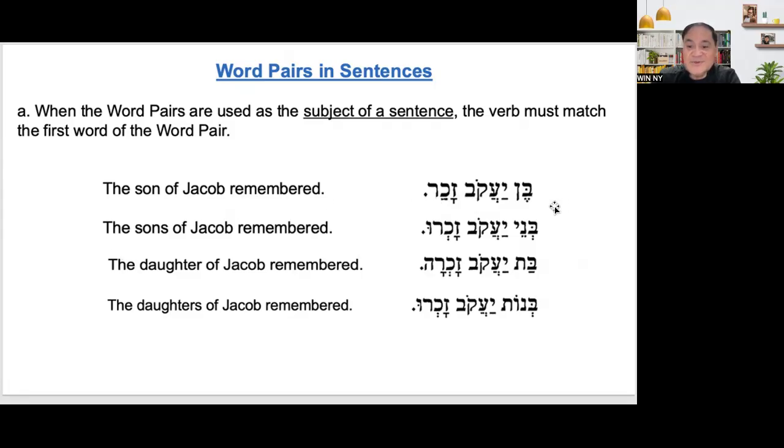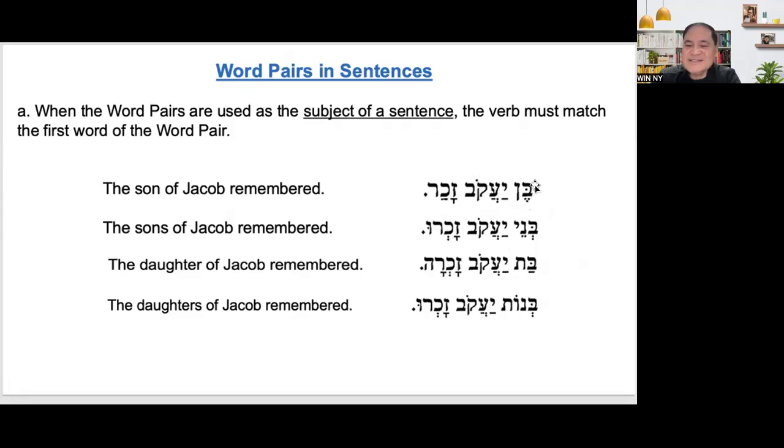And then let's change it to plural. The sons of Jacob remembered. Bnei Yaakov zachru. Because the subject here is Bnei Yaakov, it is a word pair. So the Ben, singular, became Bnei.